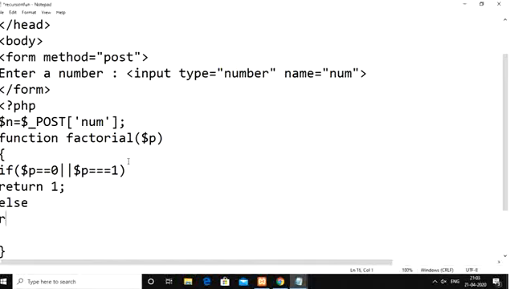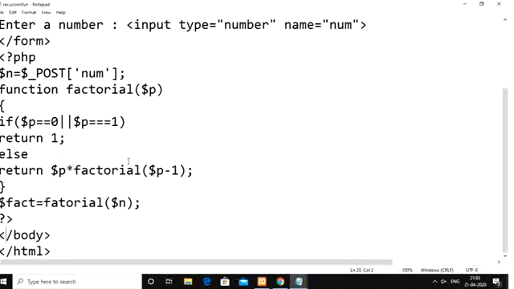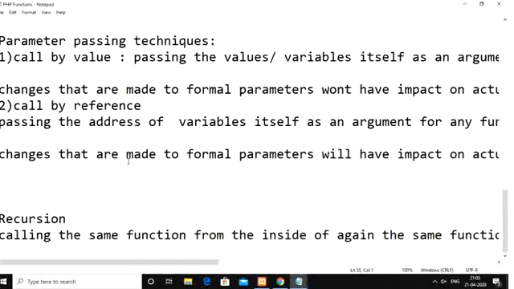Else we need to return the factorial of n, which we can find using recursion like n into factorial of n minus 1. So return $p into factorial of $p minus 1. Okay.